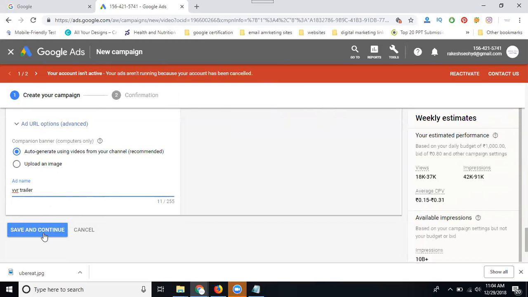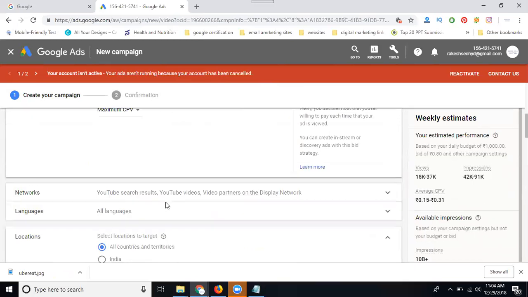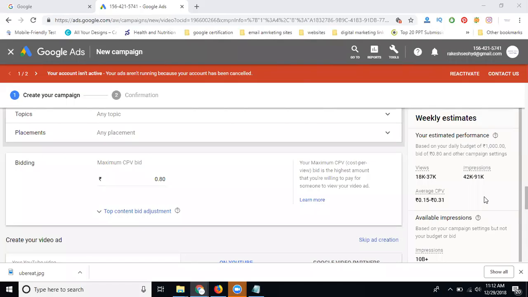But if anybody asks your question, where the video is displayed, your ads will be shown in 3 parts. Please note the video display parts: YouTube search results, YouTube videos, and video partners on the display networks. Now here, based on your budget, they can show a weekly estimation. The views are 18K to 37K. For your YouTube recommendation purpose, the views per hour is 1000 per hour. So automatically reach is 18K to 37K, and impressions will be 42K to 91K.